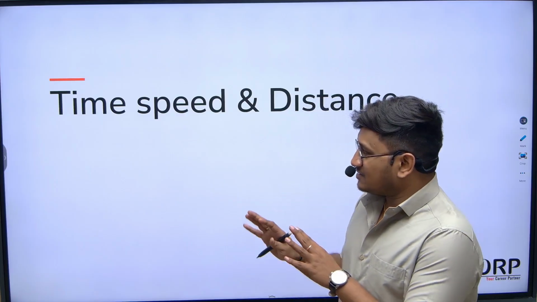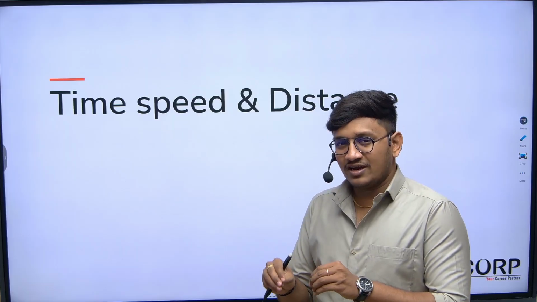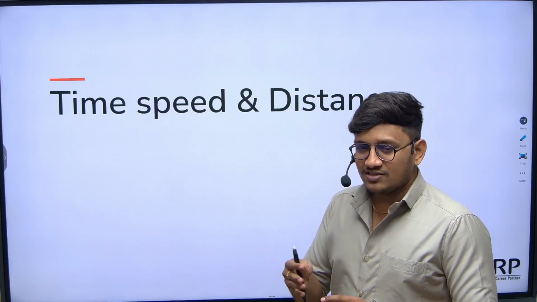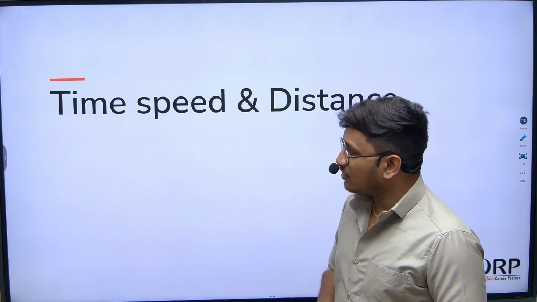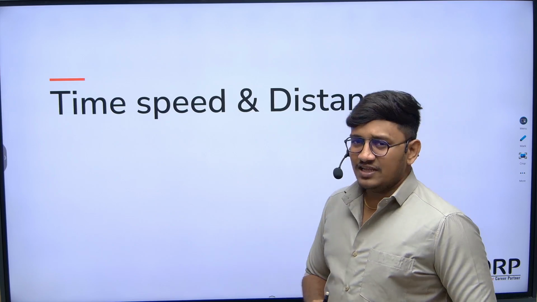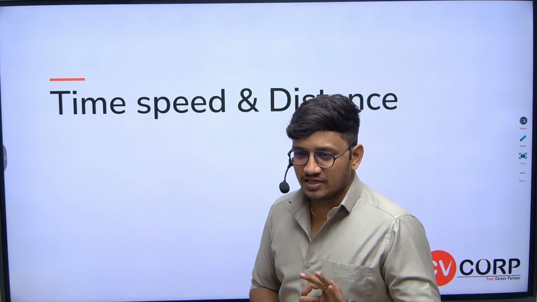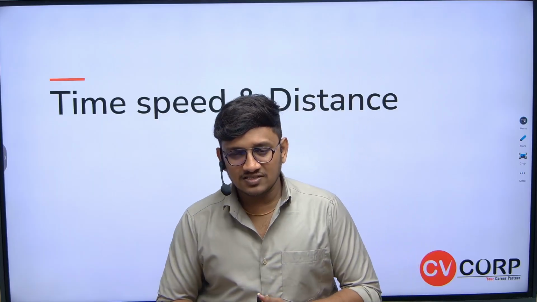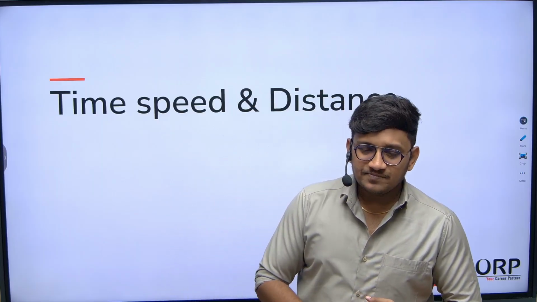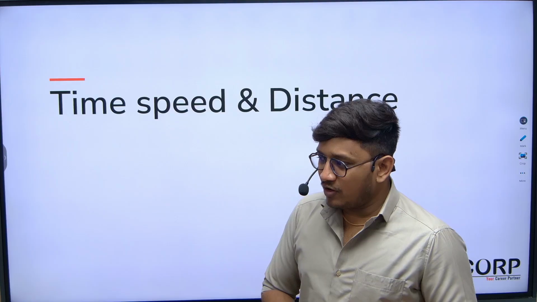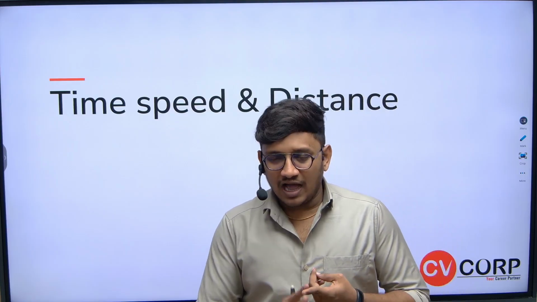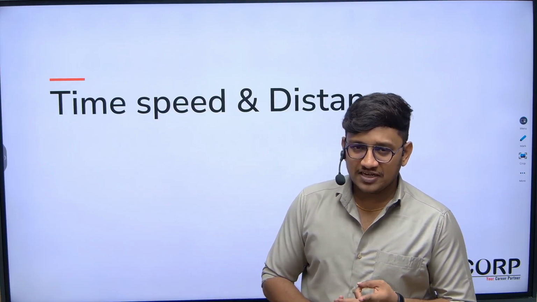So I just deliver the content whichever is required at this particular point of time, so that might help you to solve questions in TCS exam. Okay, so let's say basically we have three different segments, three parts in time, speed and distance. One is average speed, next one is relative speed, and then third one is effective speed.